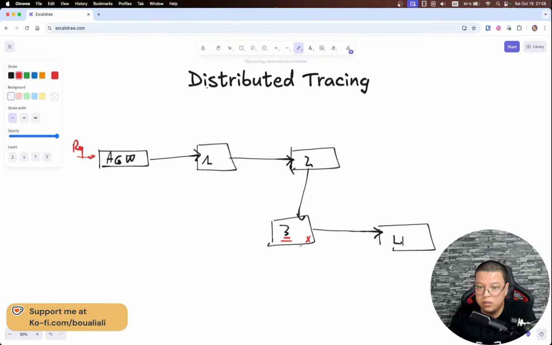So now I want to know what was the path for this request, because here we are just playing with 4 microservices, but imagine having, I don't know, 15, 20, or even 50 microservices, which might be the case in big projects or big companies. So now I want to know at which step my request has failed, because this will help me understand what exactly the problem was. I send a request, this one is okay, this one is okay, this one is okay, this one failed. So I need to know why this one failed.